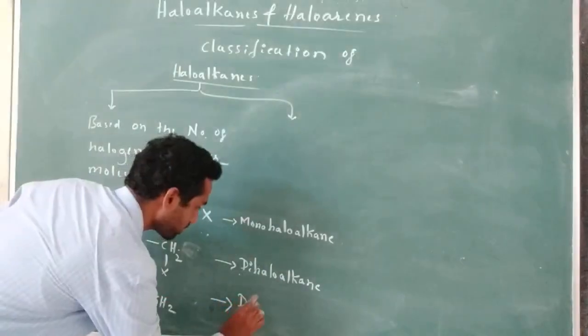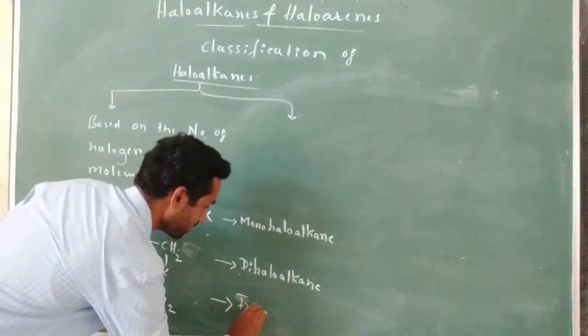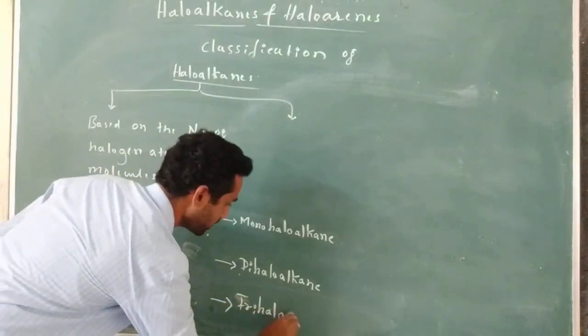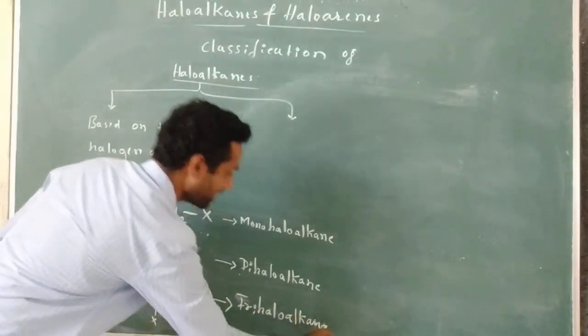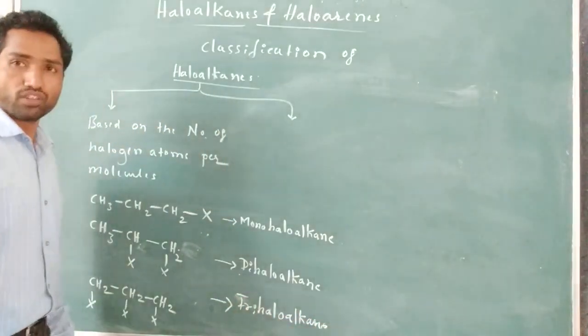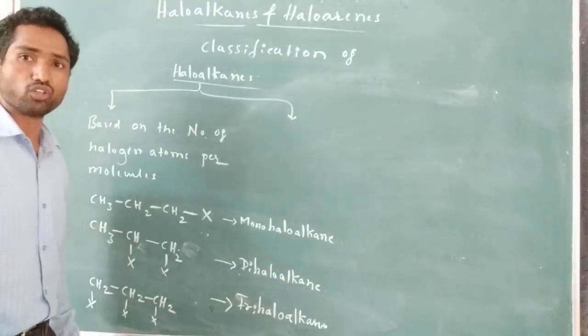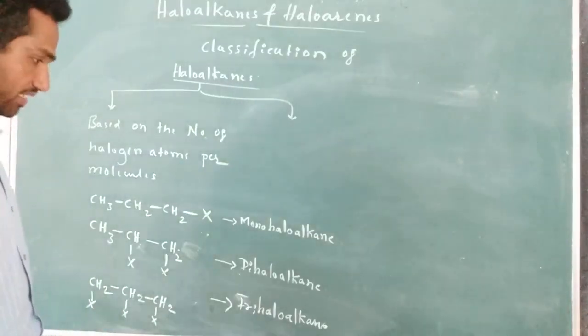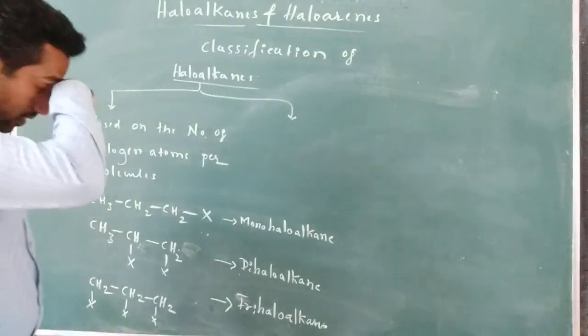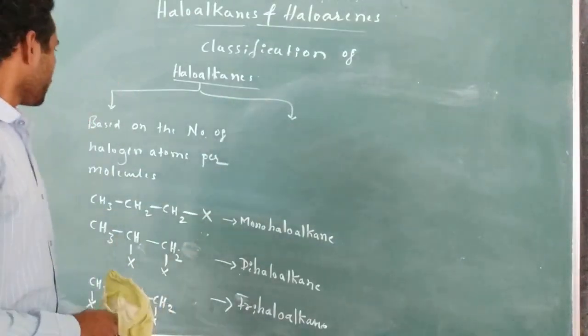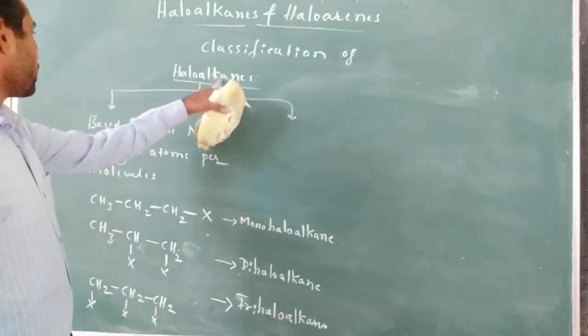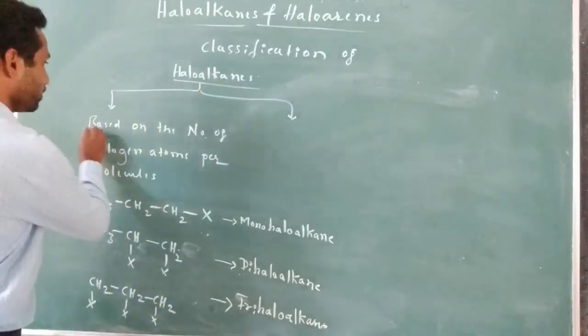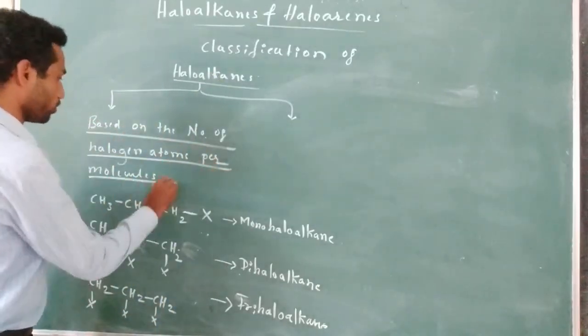Therefore, trihaloalkane. Similarly, if there are four halogen atoms per molecule, then it is known as tetrahaloalkane, and so on. So this is one class. Haloalkanes are classified on the basis of number of halogen atoms per molecule.